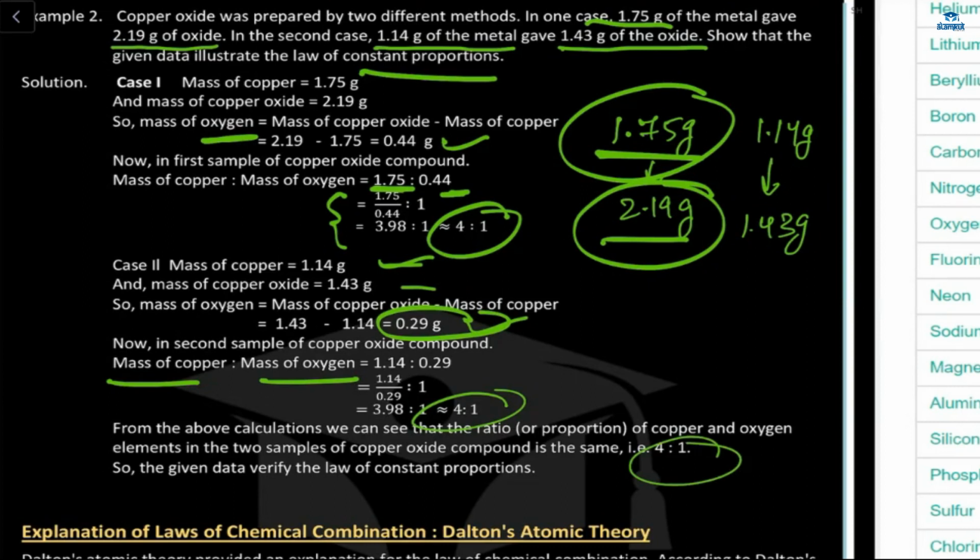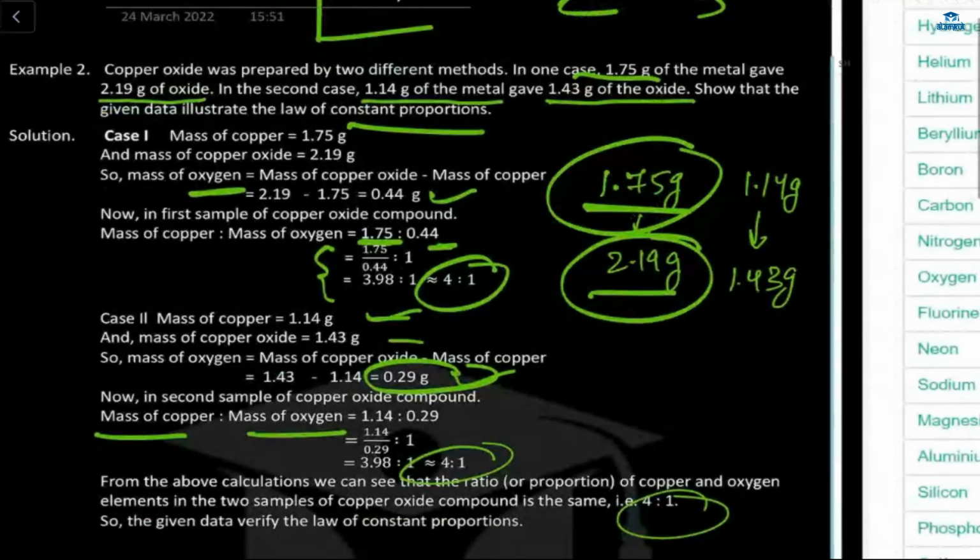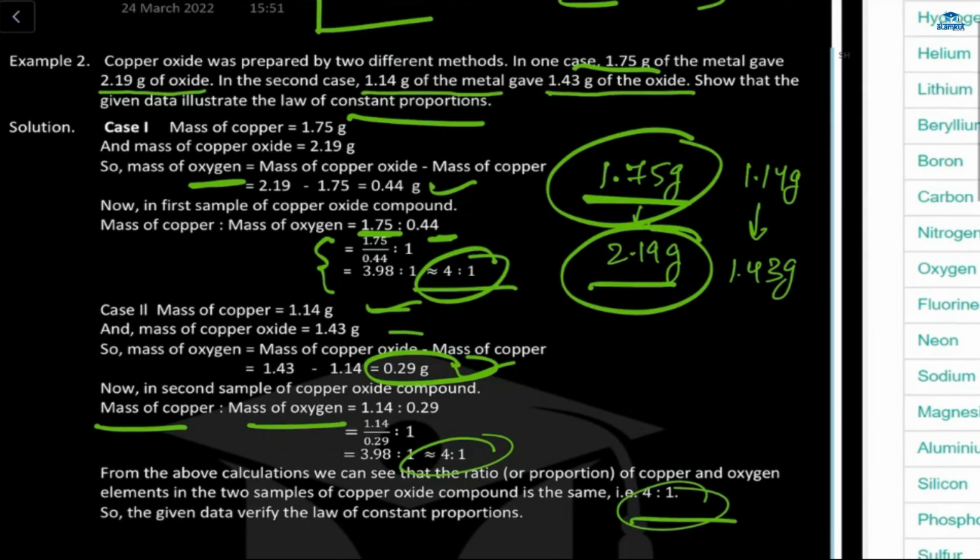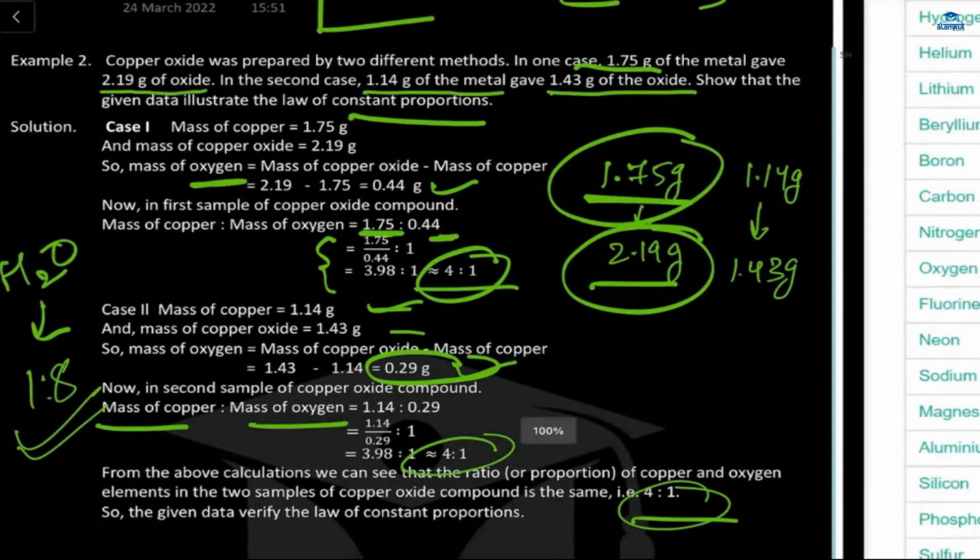It means this example is all about the law of constant proportion, means your proportion or the number of atoms will be constant. See, it's not increased, it's not decreased, it's the same, right? Yes, ma'am. The mass can change, but the ratio will not change. We did this example with H2O. The ratio of water was 1:8. Sure, or 8:1? No, ma'am, 1:8. Good. So the ratio is not changing.